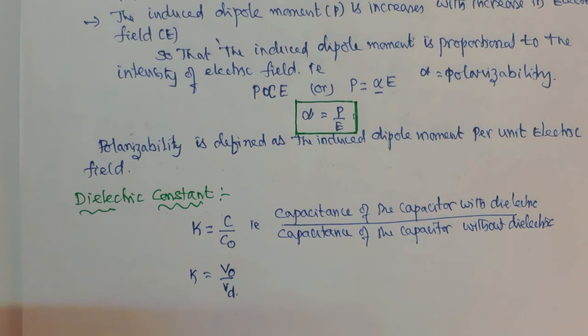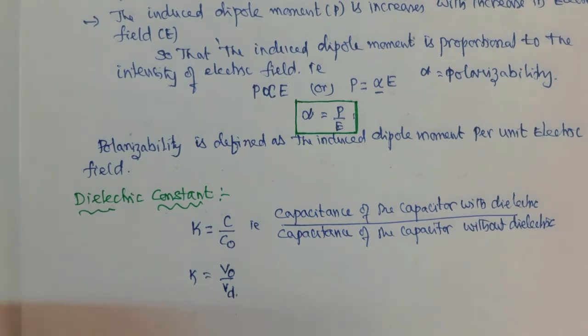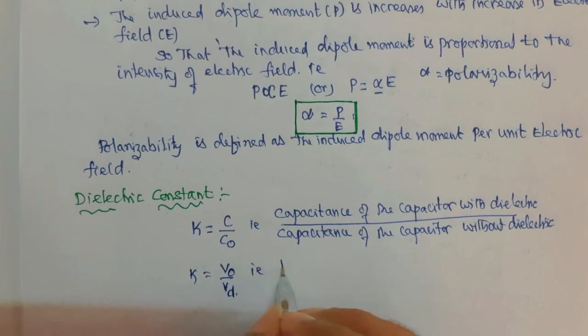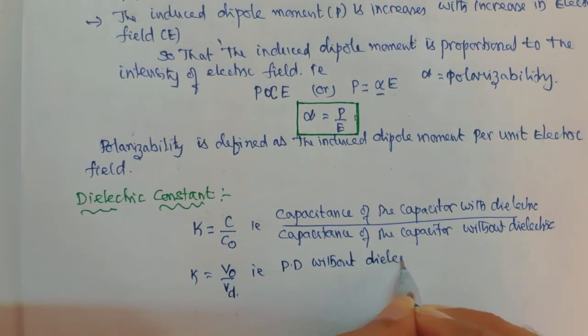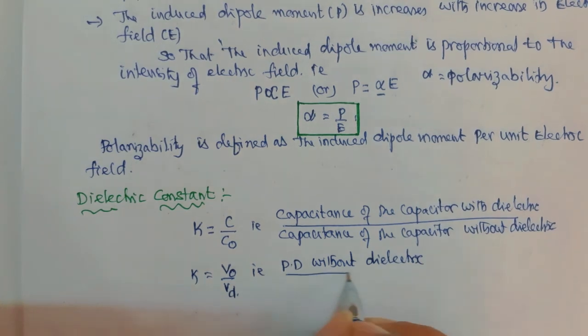What are V naught and Vd? The potential difference without dielectric to the potential difference with dielectric.